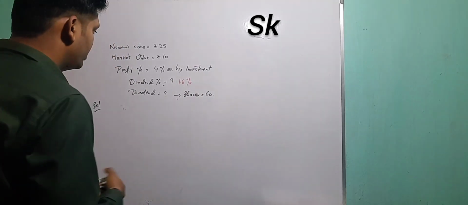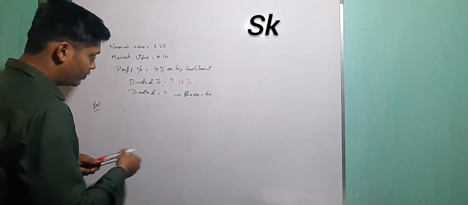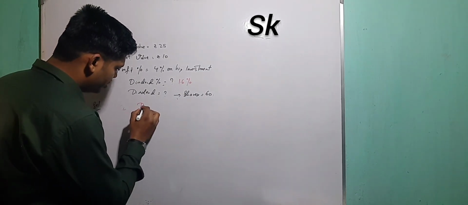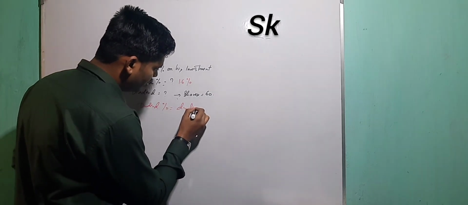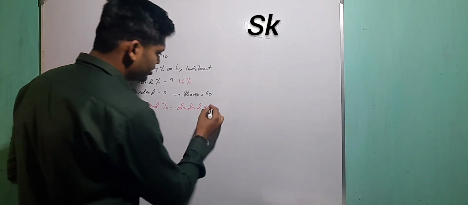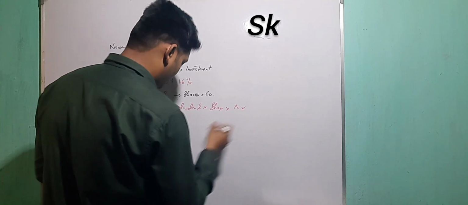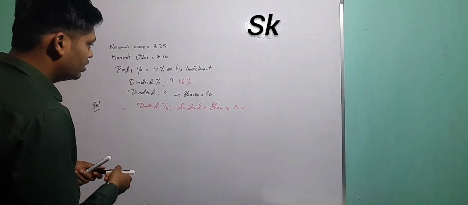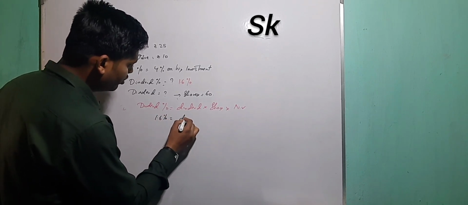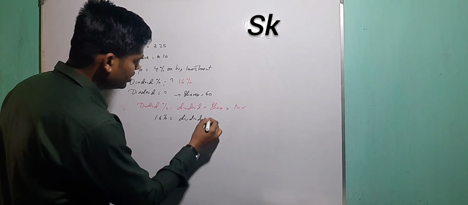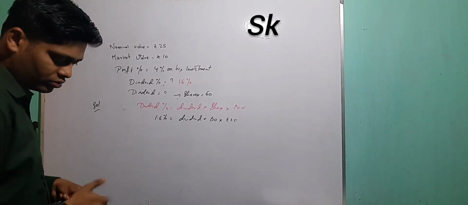Now I want the dividend. In which formula will the dividend come? So dividend percentage is equal to dividend divided by shares multiplied by nominal value. Let us see whether we get the answer or not. Dividend percentage is how much? 1.6%. Dividend we have to find out. Shares is 60, and they told you nominal value is 25.